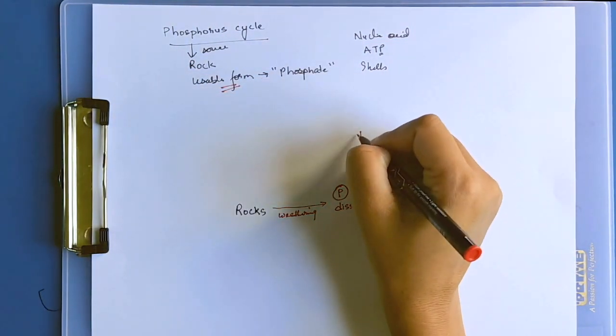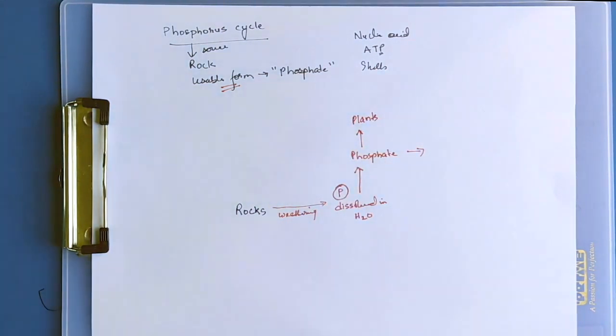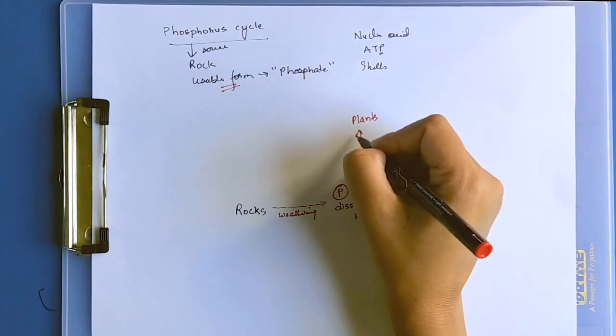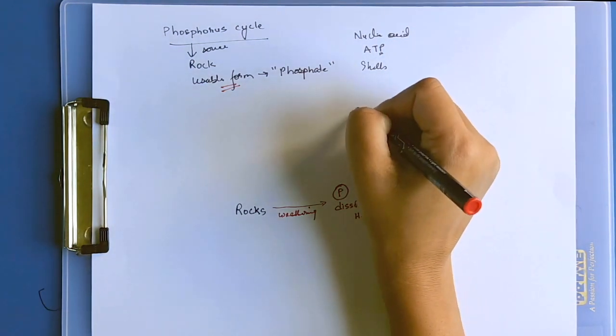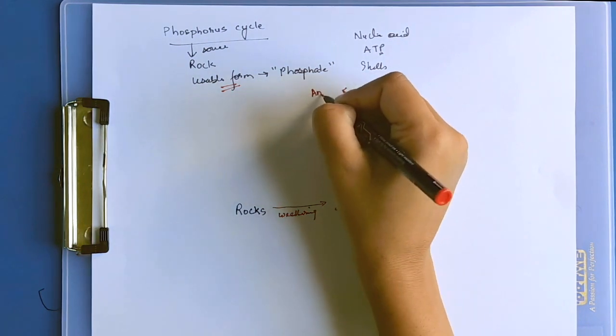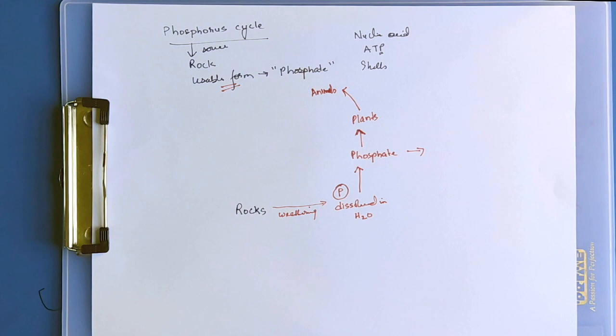This phosphate is absorbed by plants for cell division, for making plasma membranes, and for metabolic and enzymatic activities. These plants are eaten by animals. Plants accumulate the phosphate present in them.